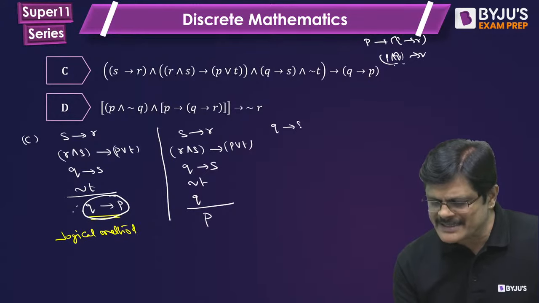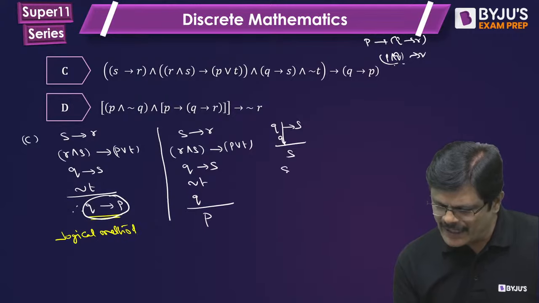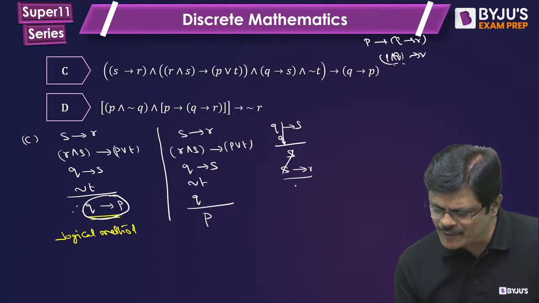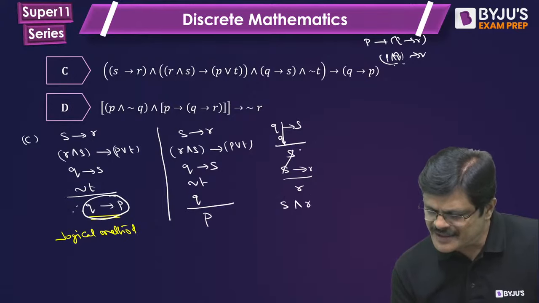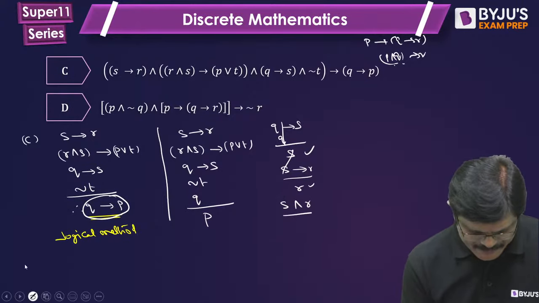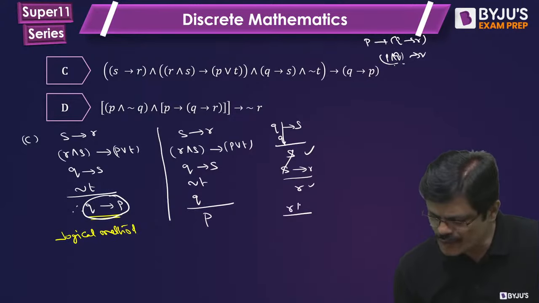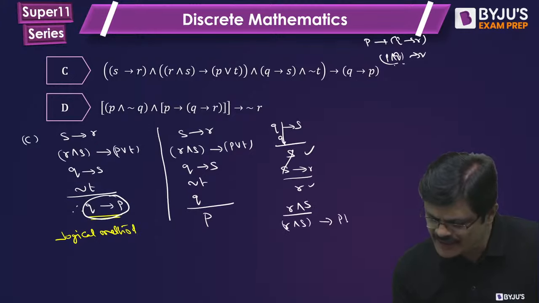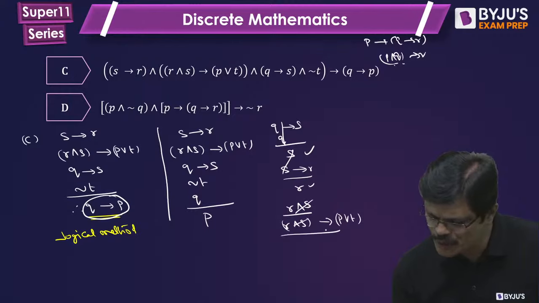So Q implies S and Q will give you what? S. Now again S implies R and S will give you R. Now you are having S and R. So S and R can give you R and S, whatever way you want to write it. So once you have R and S, this R and S implies P or T will give you, by modus ponens, P or T.